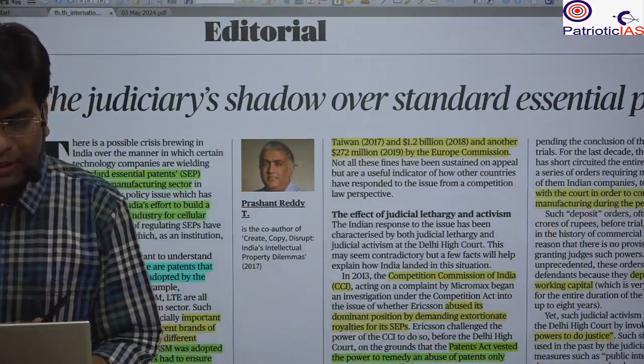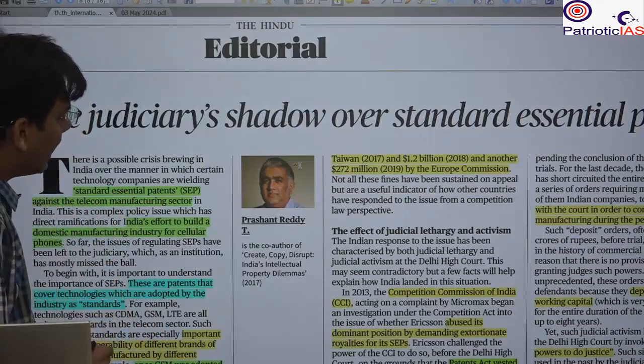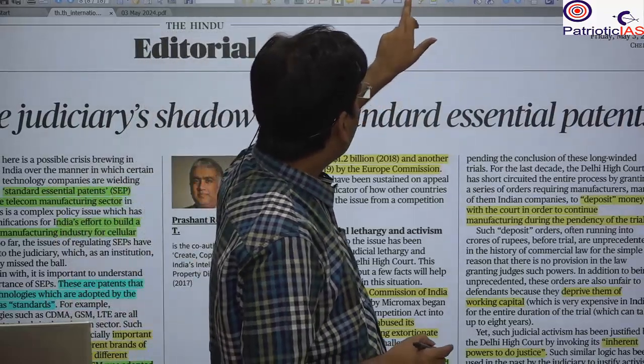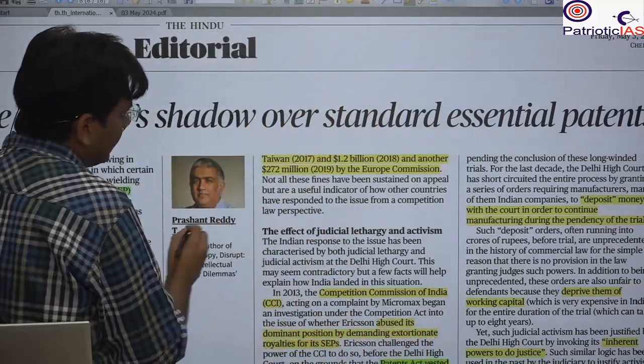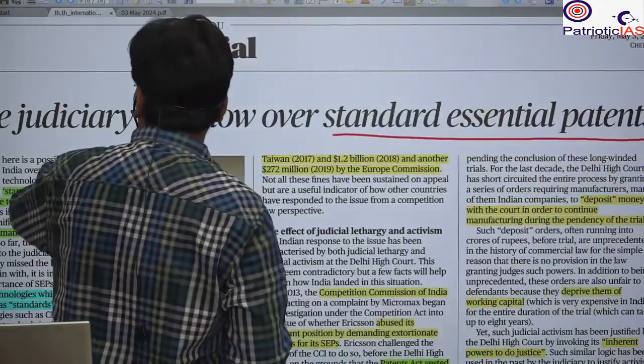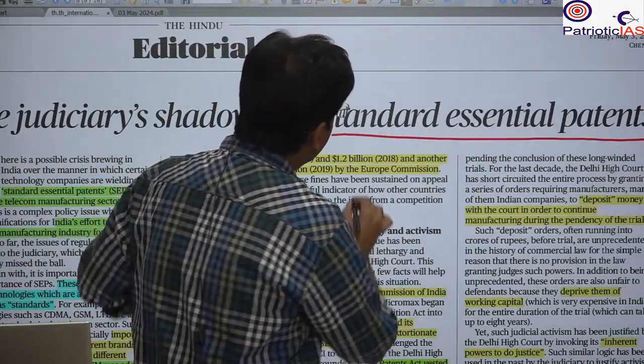Next important news that you are going to take from the editorial is talking about the judiciary: the judicial shadow over the standard essential patent. So what is this standard essential patent? Please understand what this is talking about.